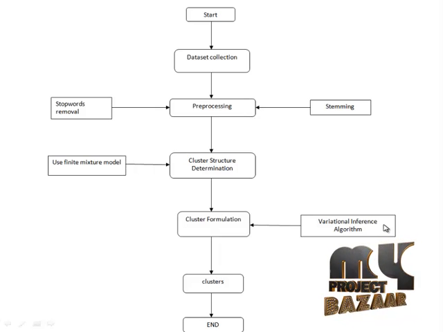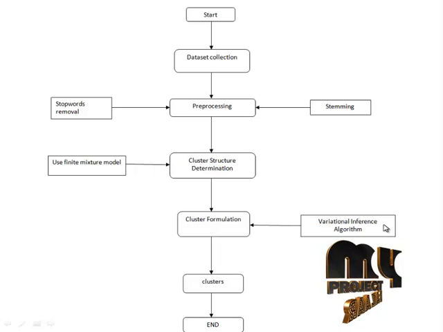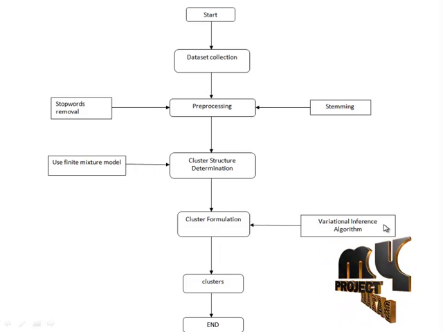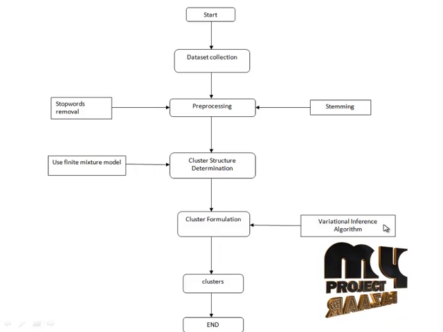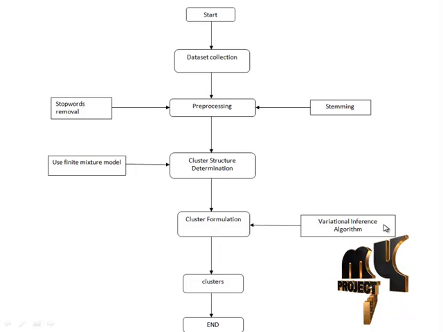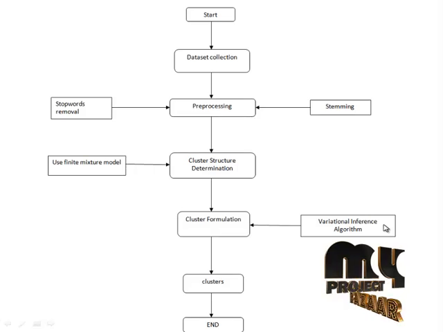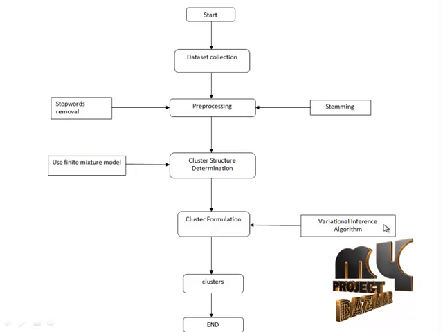Here, to produce the clusters, we should use the variational inference algorithm. The algorithm finds the optimal cluster. It helps to place the correct object in the correct cluster. The clusters are produced automatically here. The number of clusters is initially unknown, so the clusters are produced according to their term frequency automatically.